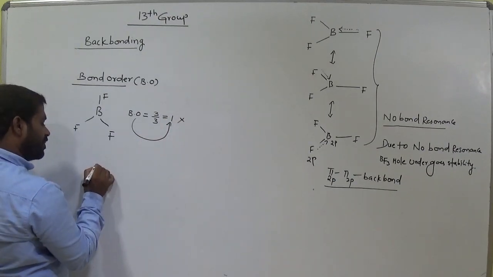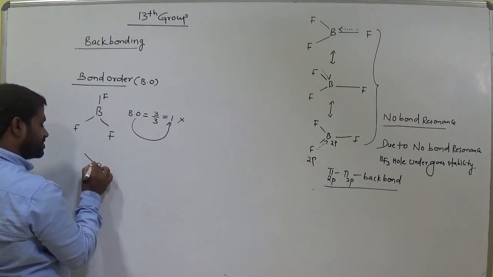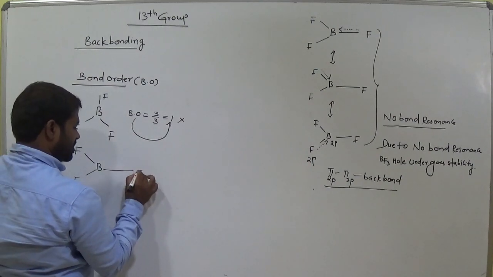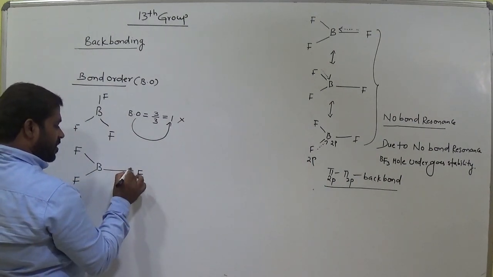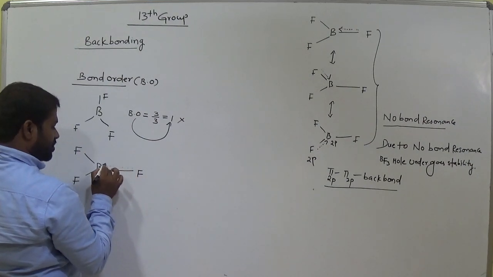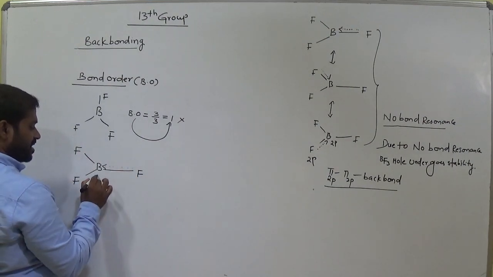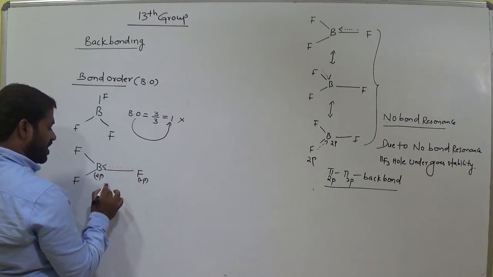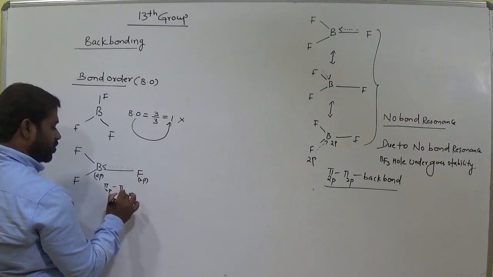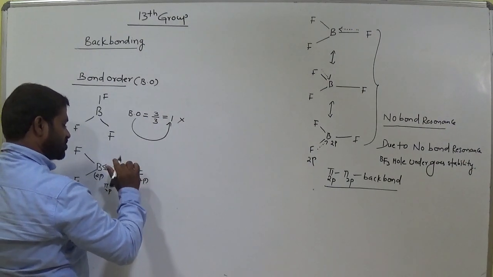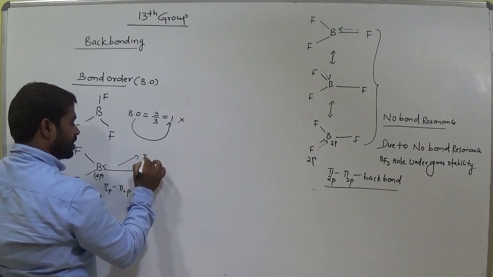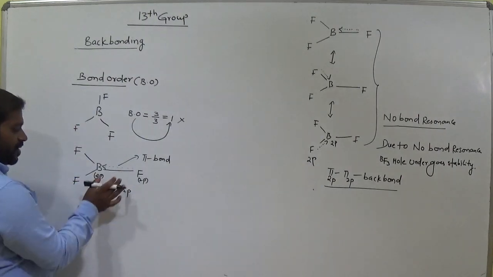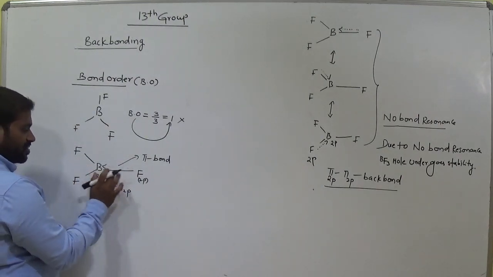So in the case of back bonding, what do we expect? This is fluorine. This fluorine offers electrons to this boron due to back bonding, am I right? Here it is involved 2p, from the fluorine side is also 2p. What we call it is pi 2p, pi 2p. These two act as a pi bond. Okay, pi bond. Now how many bonds are possible here actually? 1, 2, 3, 4 bonds.